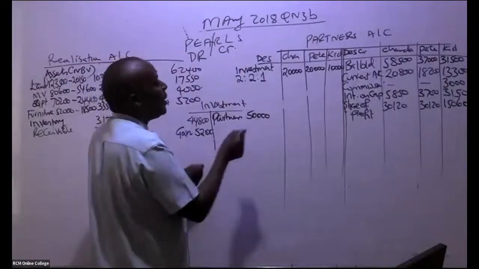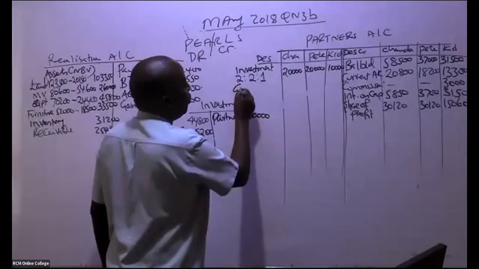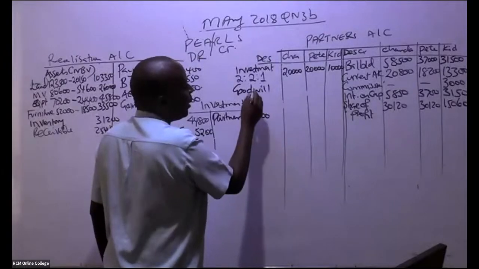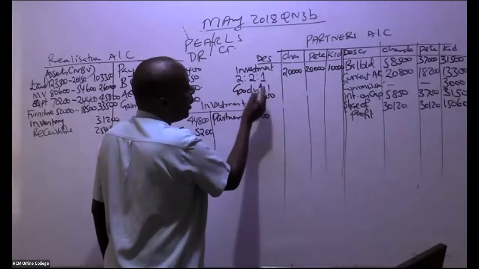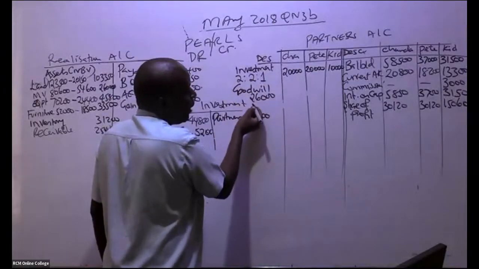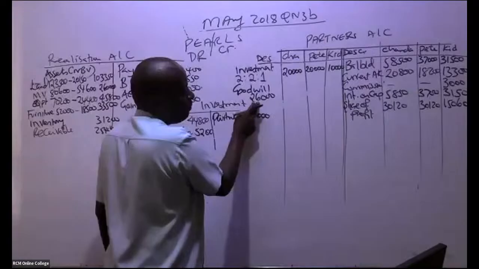So come and give us here goodwill. You debit here goodwill. Remember, in total it is 26,000, and we are sharing it out on this basis. So 2/5 times 26,000. You debit here.